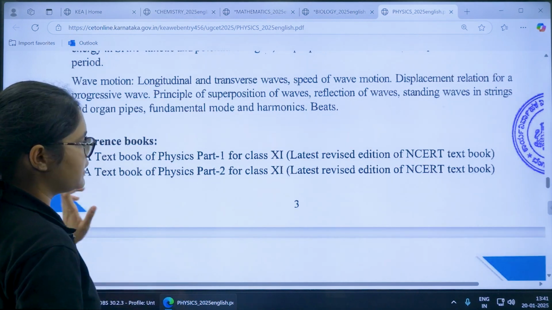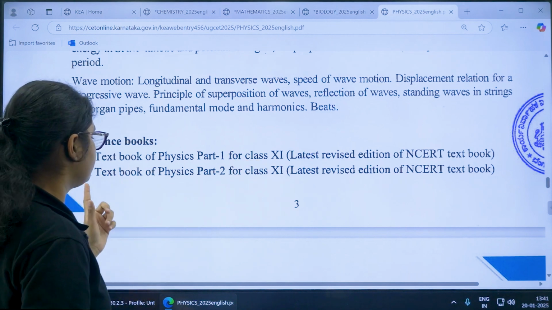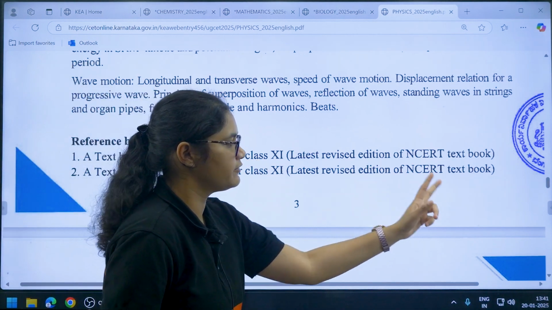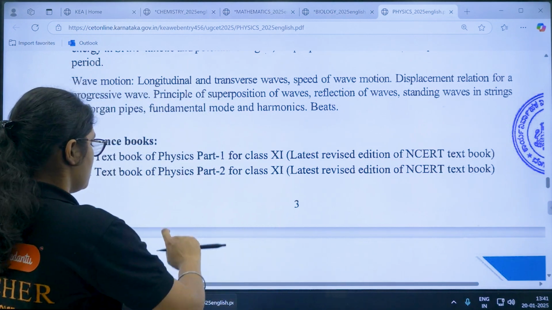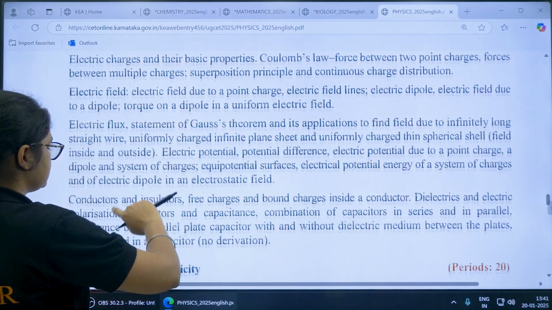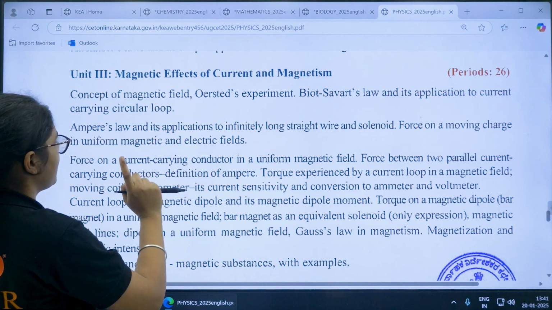And here you see the reference book: a textbook of physics part 1 for class 11 and part 2 for class 11, the latest revised edition of the NCERT textbook. So the latest version you should be taking. Next, if you see class 12, you have electrostatics, current electricity, magnetic effects of current and magnetism.